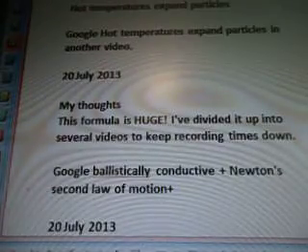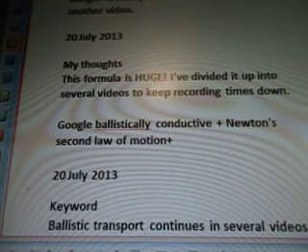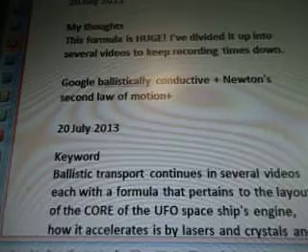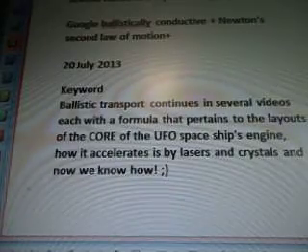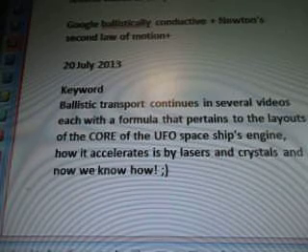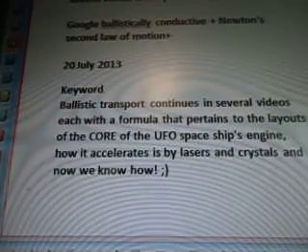July 20th. My thoughts. This formula is huge. I've divided it up into several videos to keep recording times down. Google ballistically conductive Newton's second law of motion. Keyword ballistic transport continues in several videos, each with a formula that pertains to the layouts of the core of the UFO spaceship's engine. How it accelerates is by lasers and crystals, and now we know how. Thank you for watching.